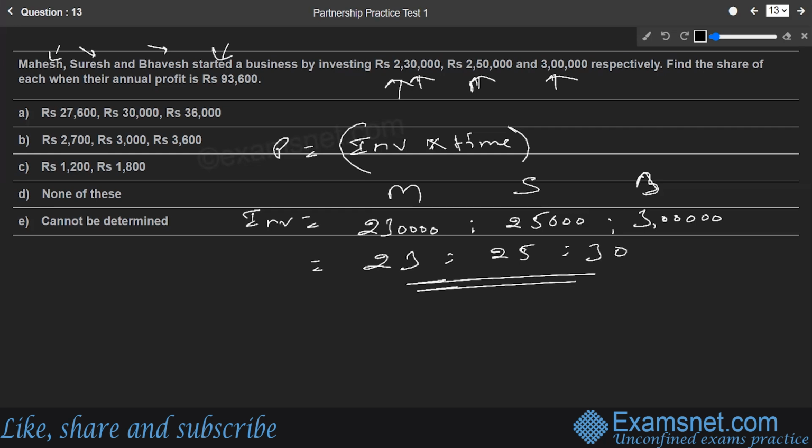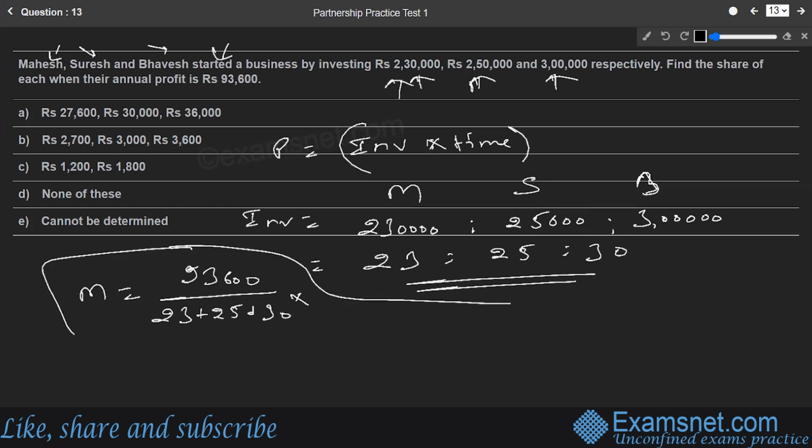So let us find out each one's share. Mahesh's profit share will be the total profit, 93,600, divided by the sum of ratio terms, that is 23 plus 25 plus 30, multiplied by Mahesh's part, which is the first part, 23. If we solve this further, this comes out to be 27,600. That is going to be Mahesh's share.